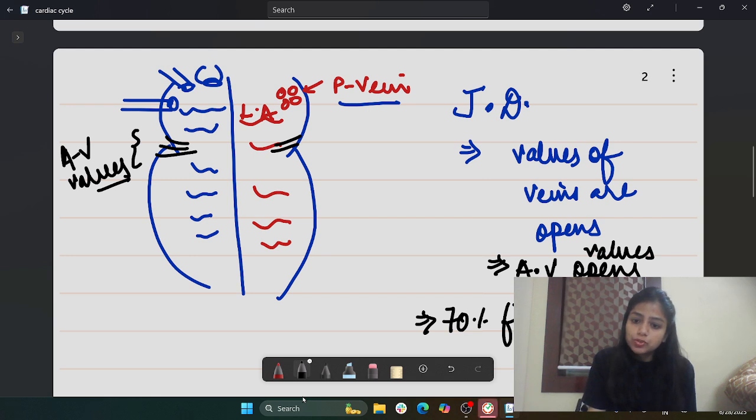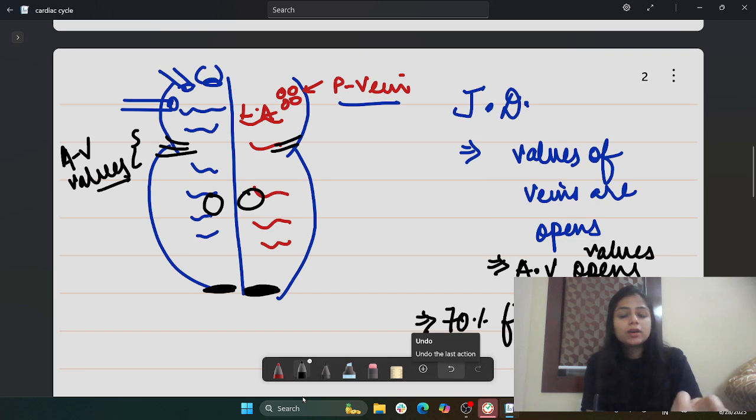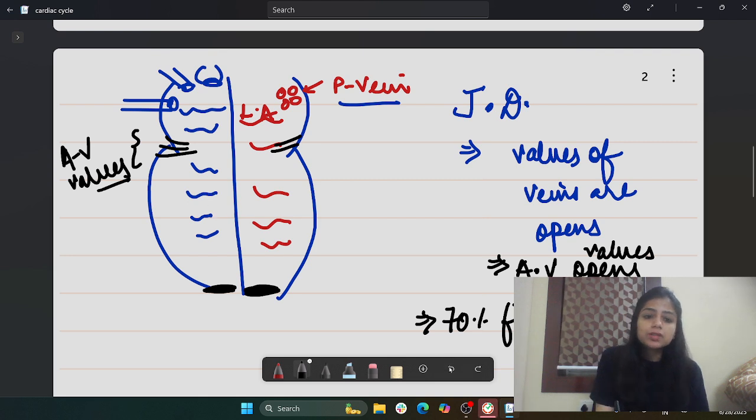What more do you need to know here, students? Suppose this is my AV valve. Suppose I'm considering this to be my semilunar valves. Although I have drawn it like this, in the diagram it will show two circles, but let me make it easier for you. Suppose I'm drawing this to be my SL valve.